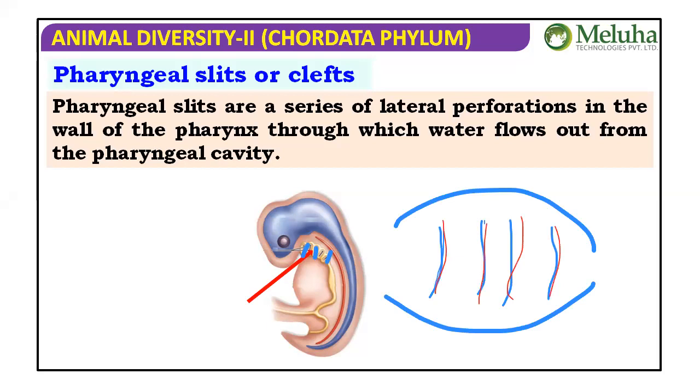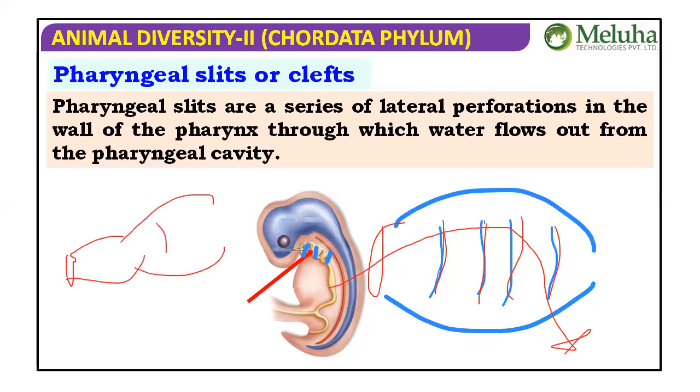Generally what happens here is that water enters from the mouth and buccal cavity, passes through these pharyngeal gill slits, and exits. Lateral perforations in the wall of the pharynx through which water flows out of the pharyngeal cavity. Whether in fish or elsewhere, above the buccal cavity and pharynx these gill slits are present. Water enters the mouth and comes out through the gill slit. In the meantime, they collect food, transport oxygen, and gaseous exchange is possible here.